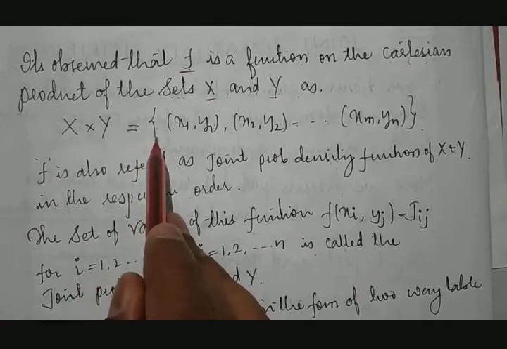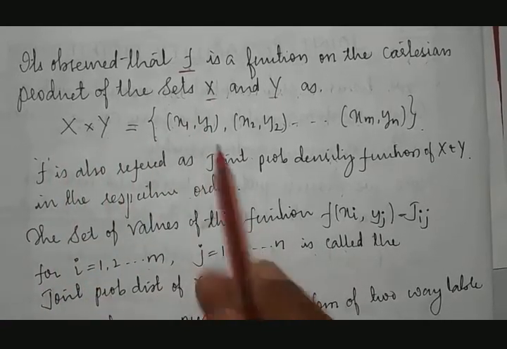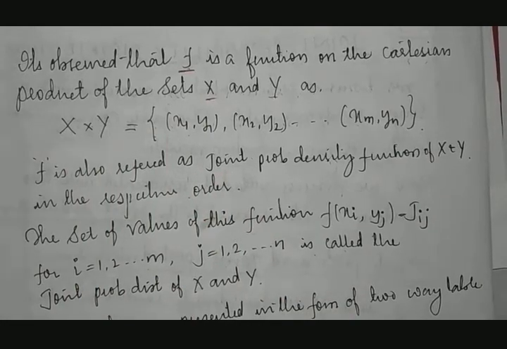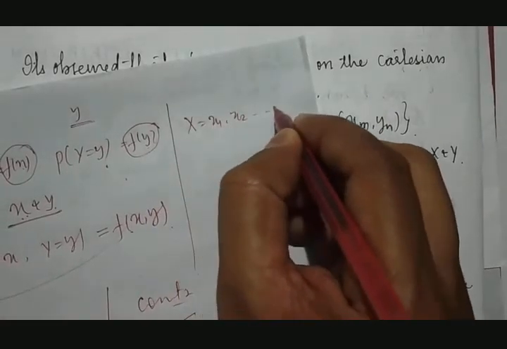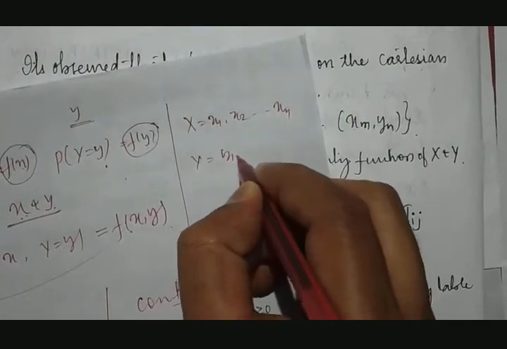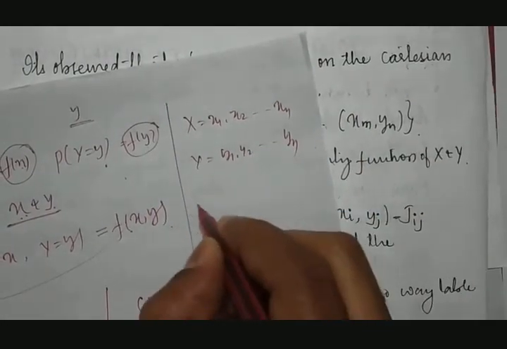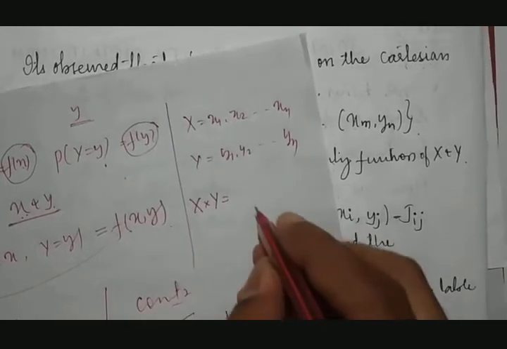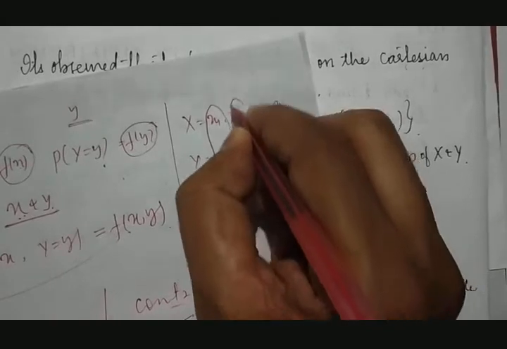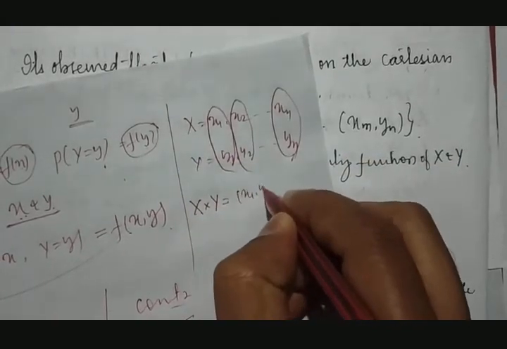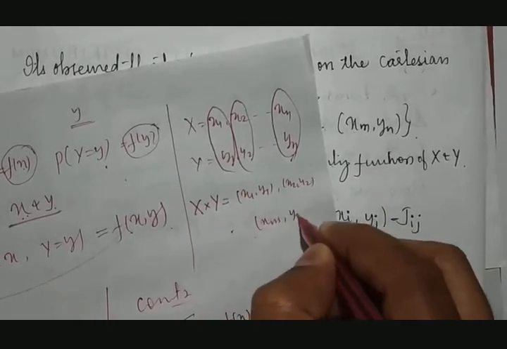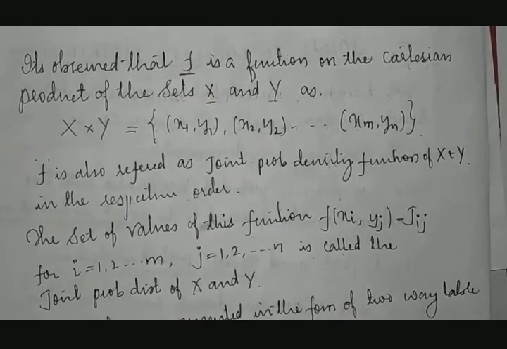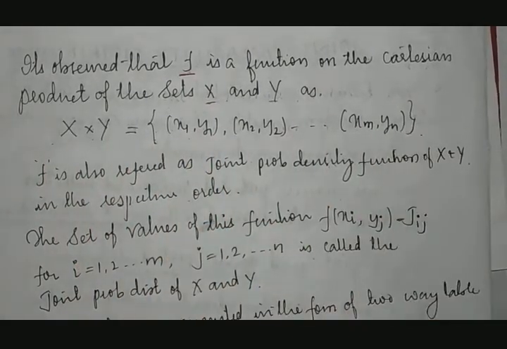Whenever we take X cross Y, the group of X, x1, x2 and so on up to xm, and the group of Y, y1, y2 and so on up to yn, start becoming pairs. So it becomes x1, y1, x2, y2 and so on up to xm, yn. So these become a group. Therefore, X cross Y is equal to this.